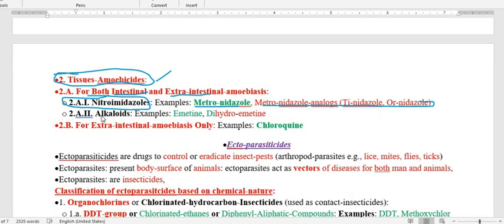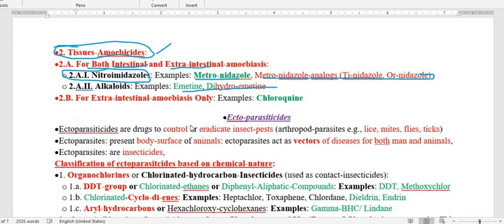From the same group, the second one is emetine, which we also use as an emetic, and dihydroemetine. So under the alkaloids emetine and dihydroemetine, we may use them as anti-amebiasis drugs for Entamoeba histolytica present in the intestine or extra-intestinal.